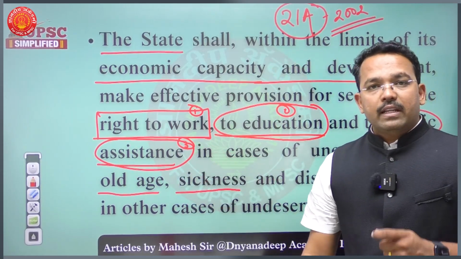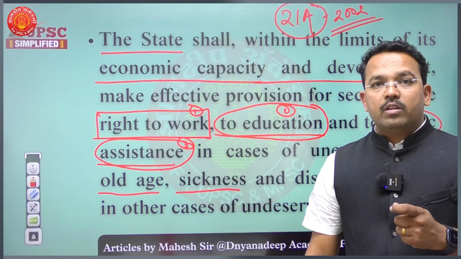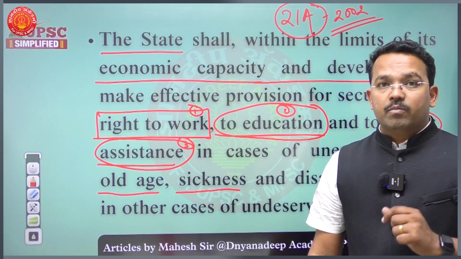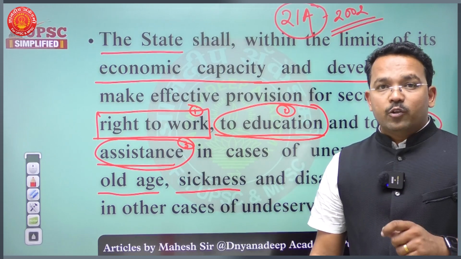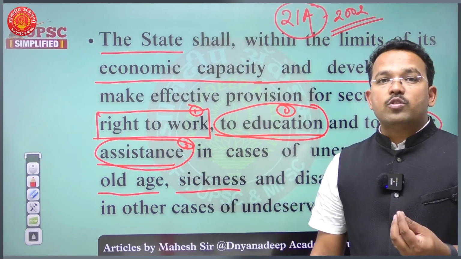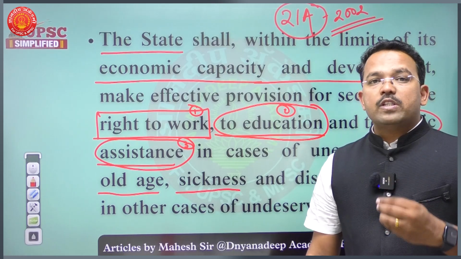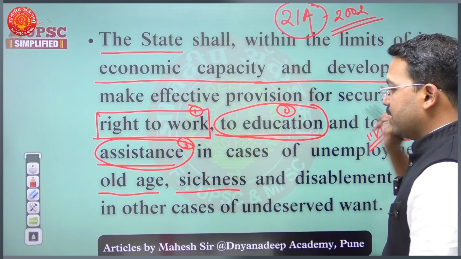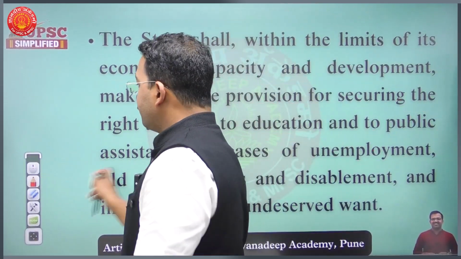Now, what are the various schemes that we have available for this public assistance? Indira Gandhi National Old Age Pension Scheme, Indira Gandhi National Destitutes Pension Scheme, and various Indira Awas Yojana. So various schemes through which we provide public assistance to people in certain cases have the basis of this particular article.